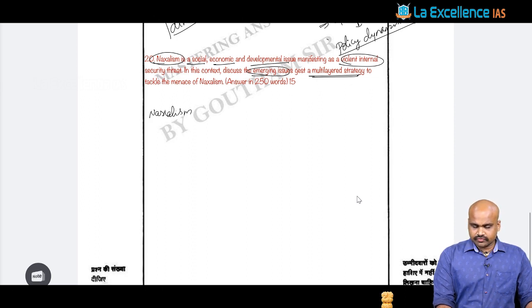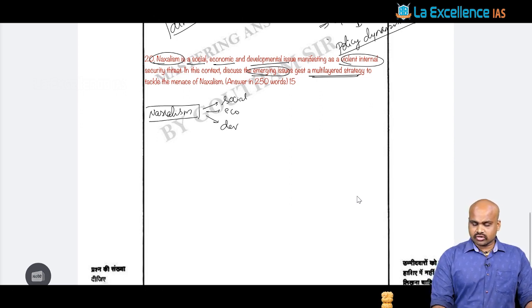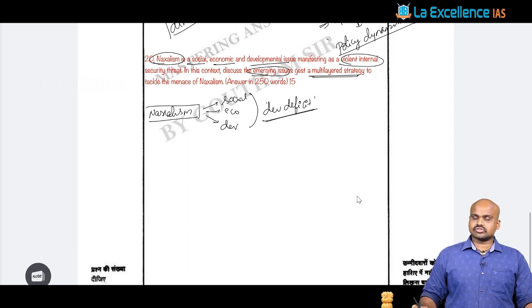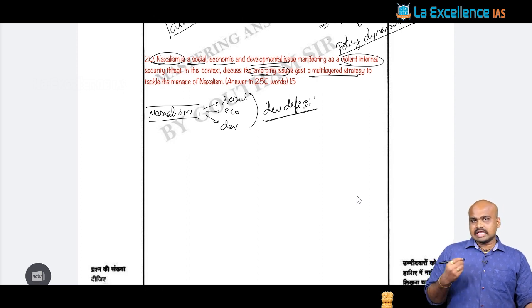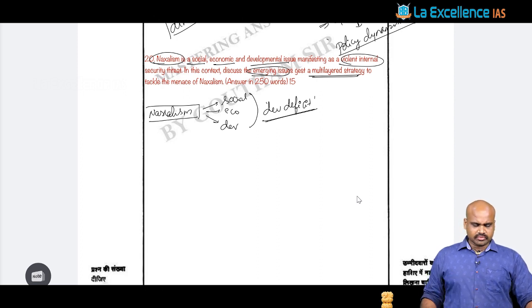Now Naxalism as a phenomenon, it says it is a social issue, it is an economic issue, it is a developmental issue. Yes. Now when you talk about this social, economic or developmental issue, it fundamentally deals with the developmental deficit that is present in certain regions, and certain sections of the society are being alienated, are being oppressed, are being deprived of certain basic needs. That is what this is.